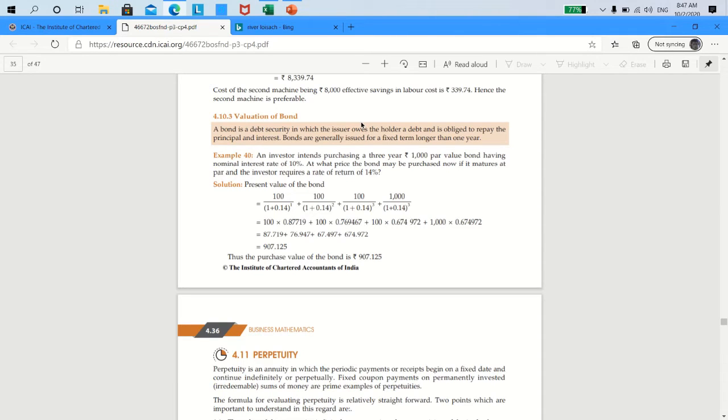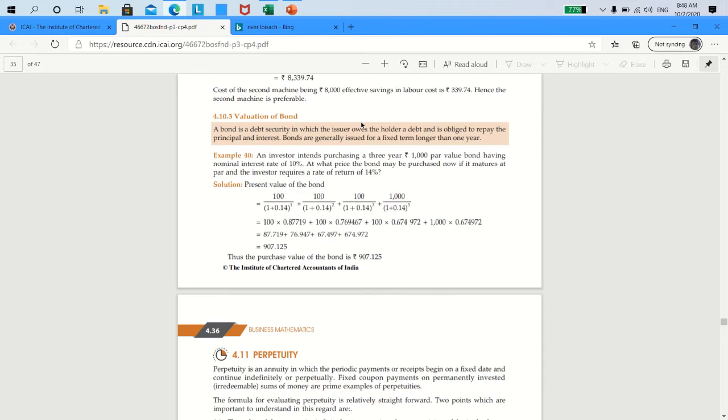The answer you get is exactly the same as what you get by applying the PV annuity regular formula for an annuity amount of only 100, plus the last 1,000 rupees principal that is being repaid, which will be discounted by 1 plus 0.12 power 5. Both will yield the same result. So that takes care of the valuation of a bond.